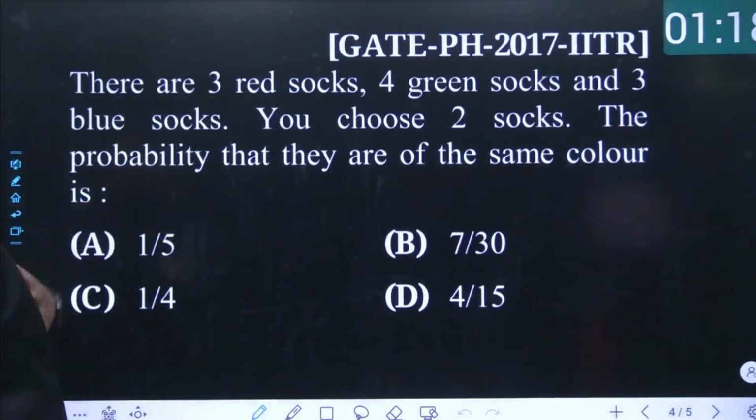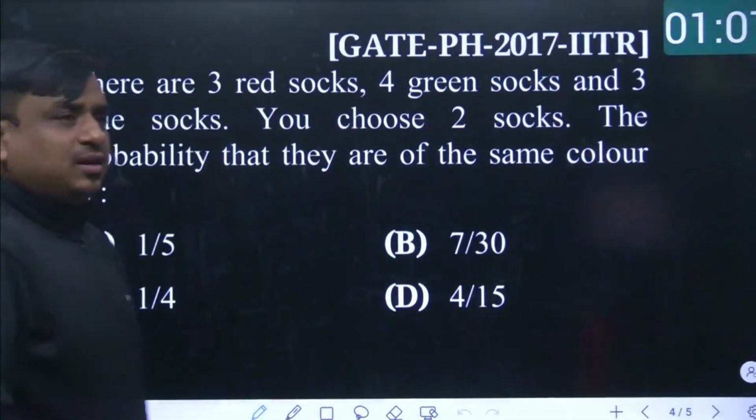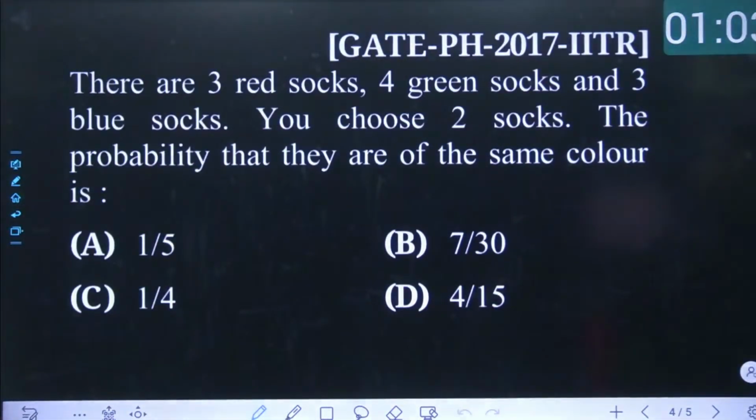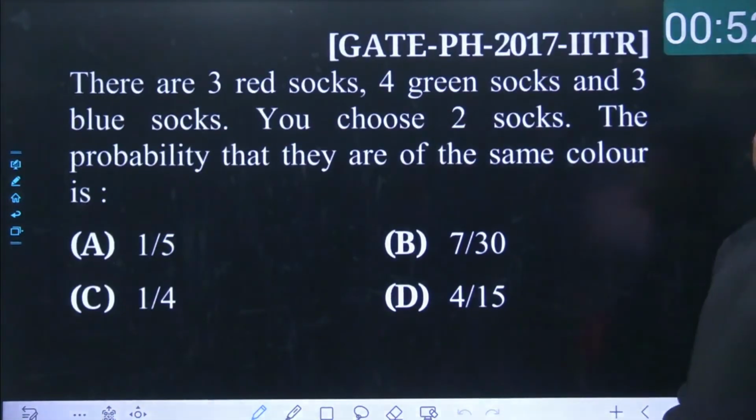The problem states: 3 red socks, 4 green socks, and 3 blue socks. You choose 2 socks. The probability that they are of the same color is. Nowhere has with replacement, without replacement, or with succession, without succession been marked in this question. Virtually speaking, both of the socks being chosen are selected or collected together. So it is a problem of collection together.